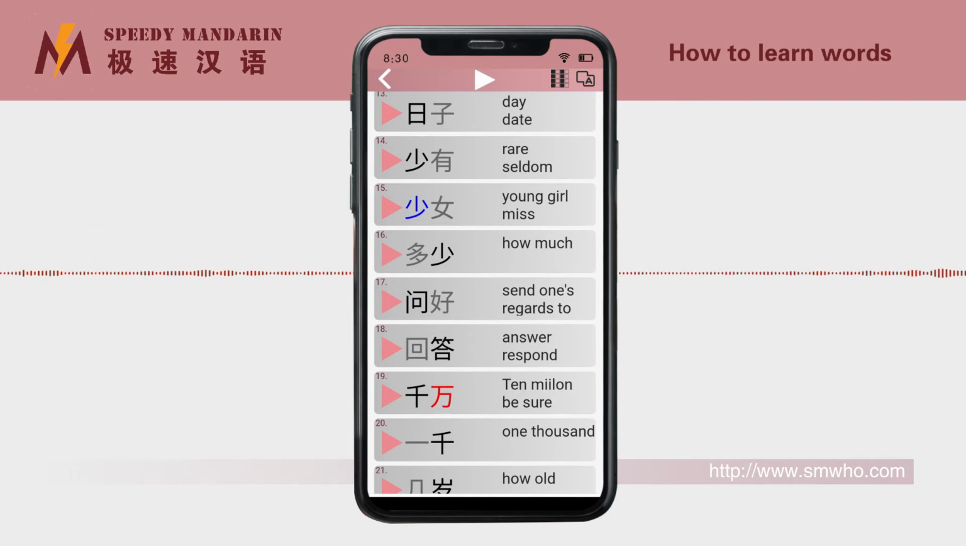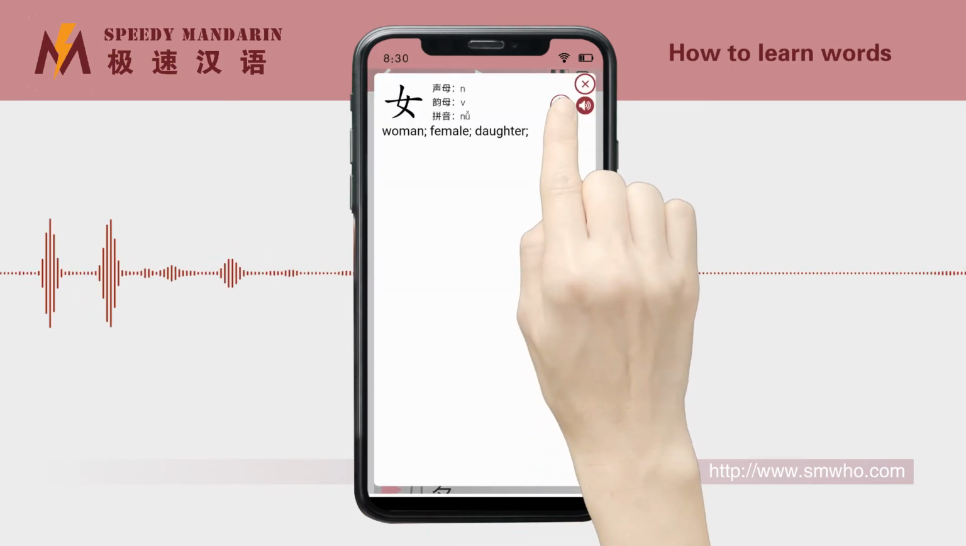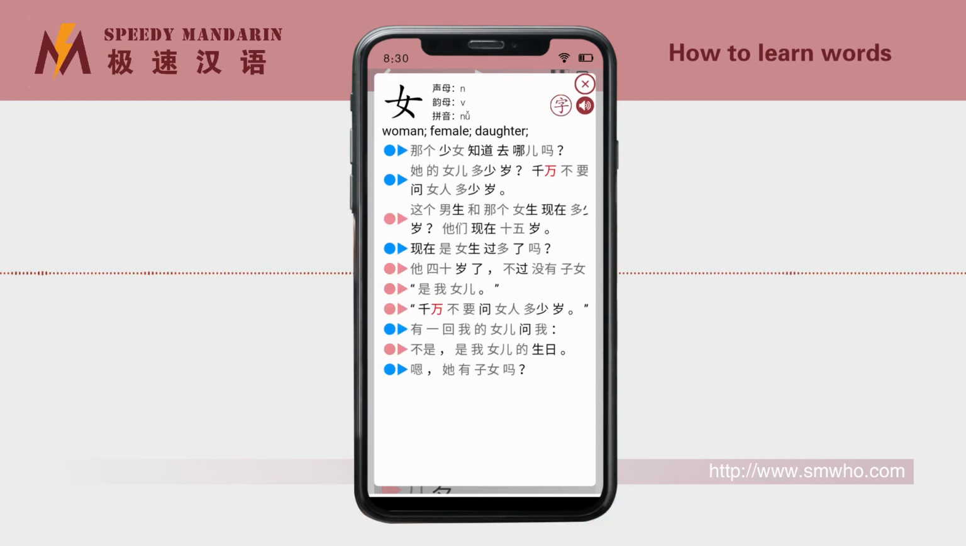If you don't remember a Chinese character in the word, you can long press it to display its details and the example sentences using the Chinese character. Each Chinese character or word in the example sentence can be clicked to display its details.